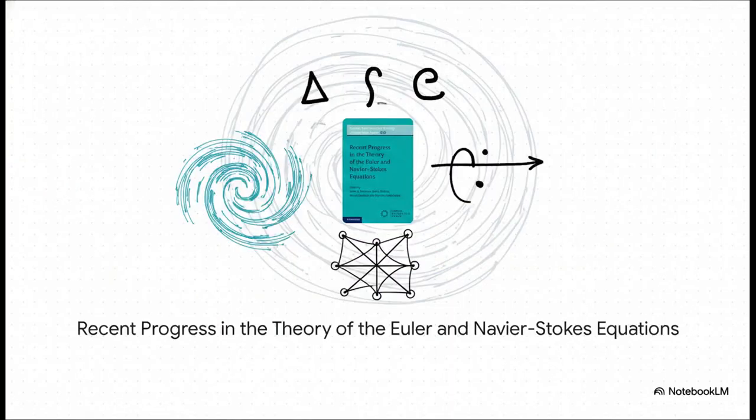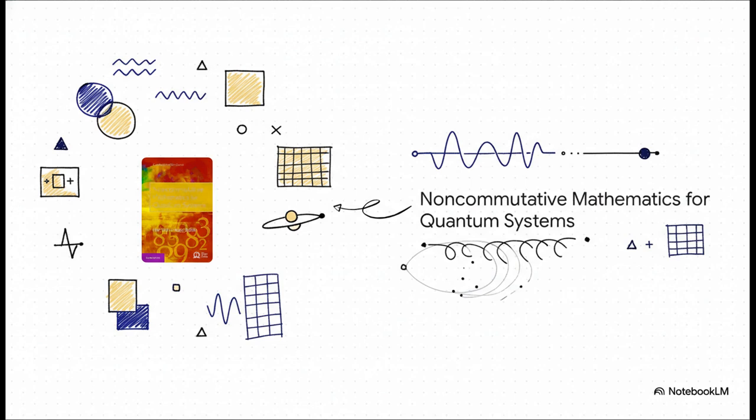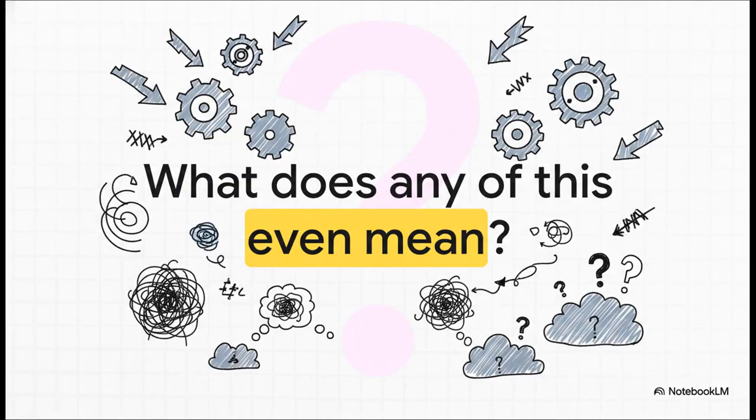Okay, so you see a title like this one, Recent Progress in the Theory of the Euler and Navier-Stokes Equations, right? And then this one hits you, non-associative normed algebras. Or how about this beast, non-commutative mathematics for quantum systems? And just to top it all off, orthogonal polynomials and Painlevé equations. Okay. Whew. It's a lot, isn't it?